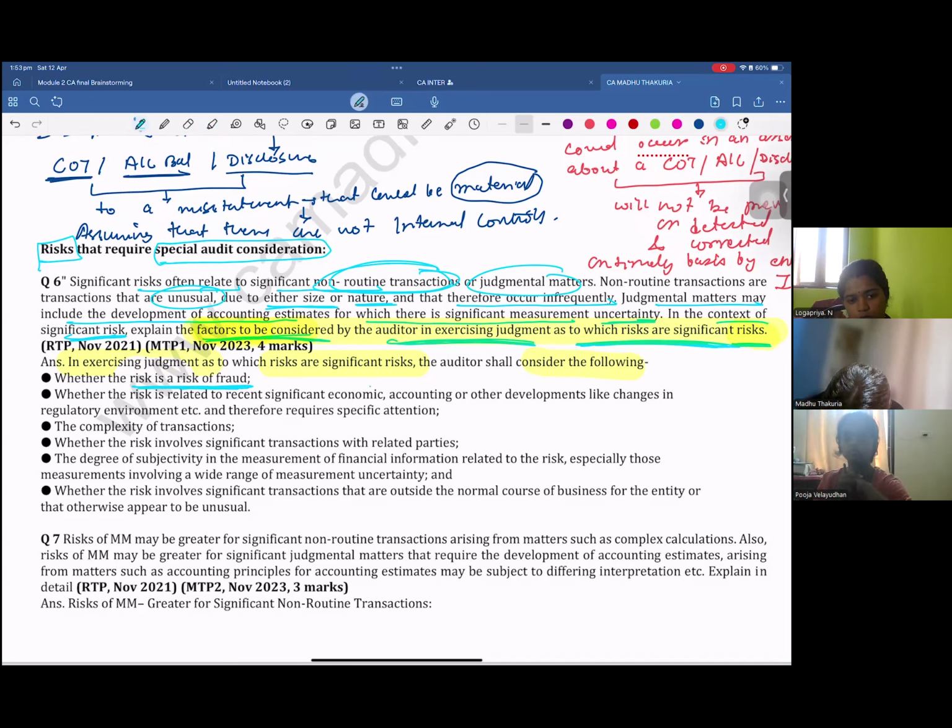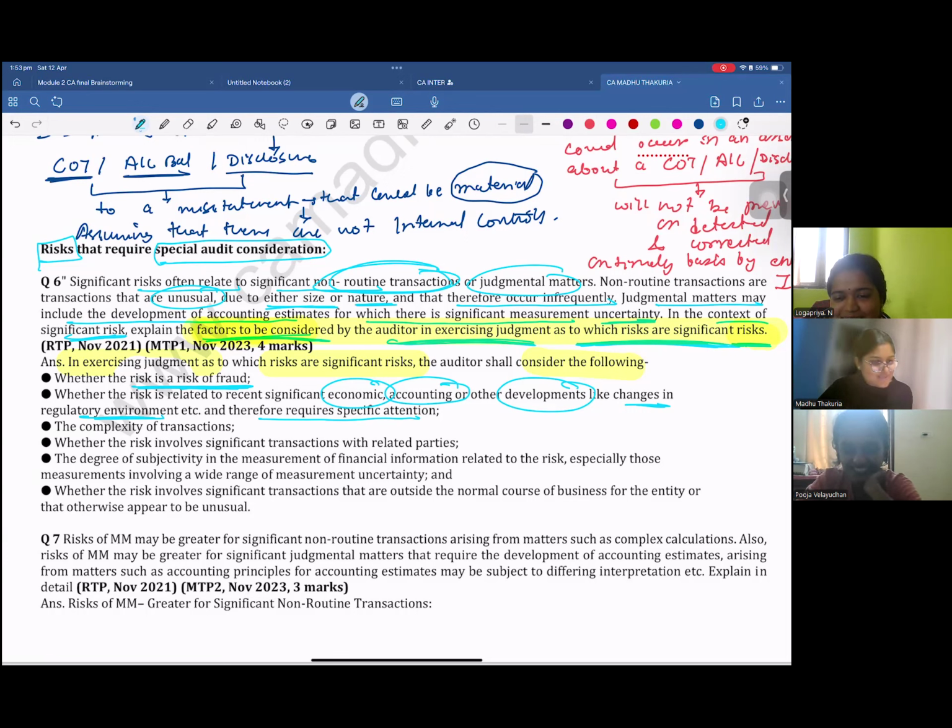Wherever there is a significant economic, accounting, or other development in the regulatory requirement, it therefore requires special attention. Can you tell me the name of an act which has recently been significantly developed and which is part of your syllabus? The change is not, but the act is part of your syllabus. I'm not sure, ma'am. WASF something. Sorry, Priya? Ma'am, I'm not sure. I think WAFF something I heard. But have you not heard that the Income Tax Act has just recently been changed? Yes, I was about to say that, ma'am.